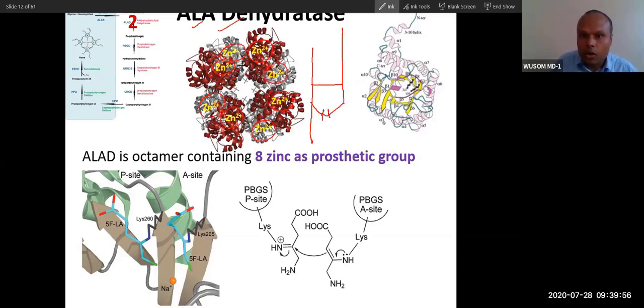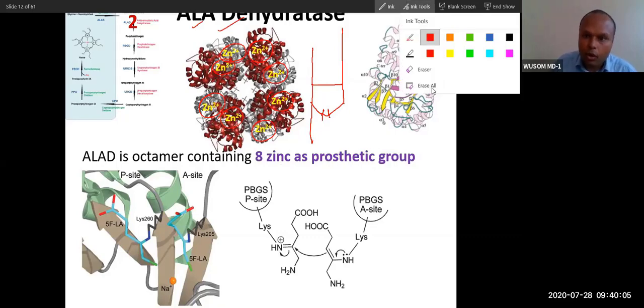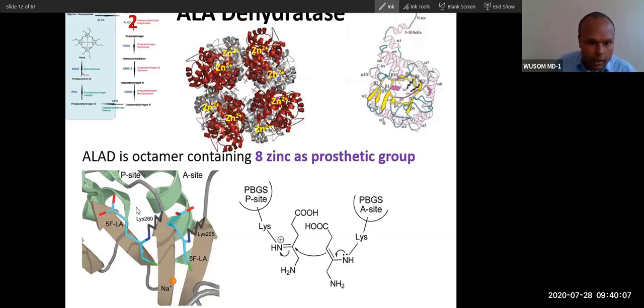So remember, the purpose of showing this whole enzyme is to show that it is a zinc containing enzyme. You can see here, this is a zinc containing enzyme. So don't focus on this, and this will react like this. So this is one molecule, like this. So it will form like this. So this is ALA dehydratase, the second enzyme.